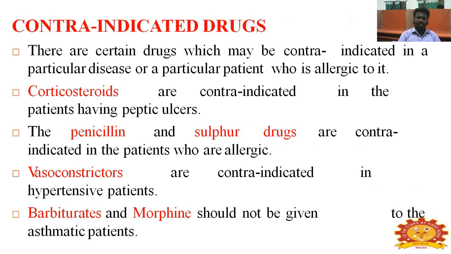Contraindicated drugs. There are certain drugs which may be contraindicated in a particular disease or in a particular patient who is allergic to it. Corticosteroids are contraindicated in patients having peptic ulcers. Penicillin and sulfa drugs are contraindicated in patients who are allergic. Vasoconstrictors are contraindicated in hypertensive patients. Morphine should not be given to asthmatic patients.